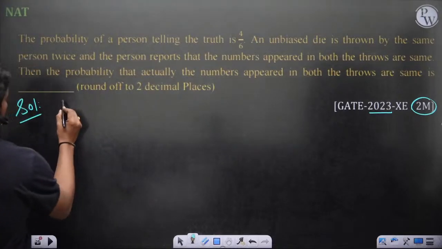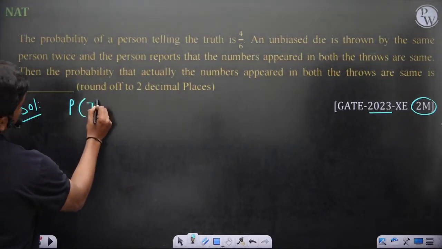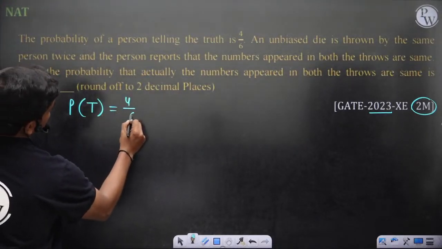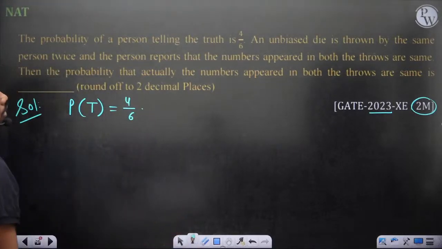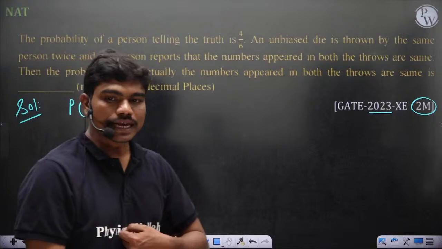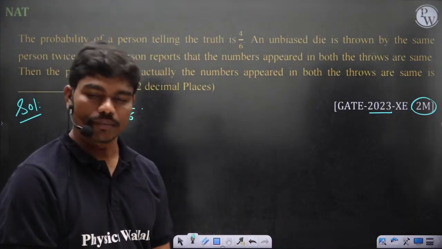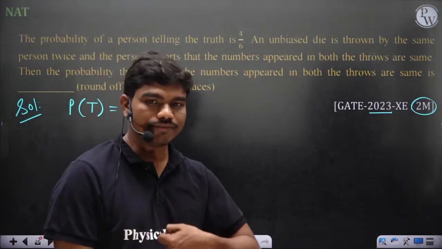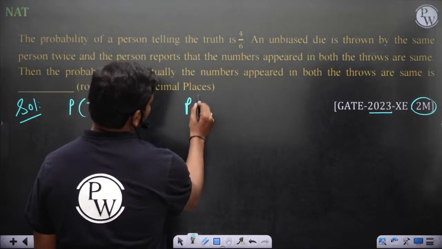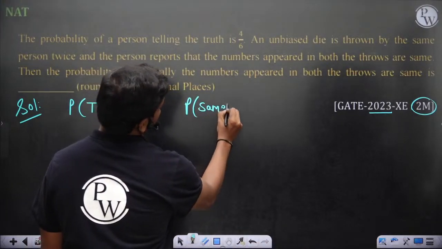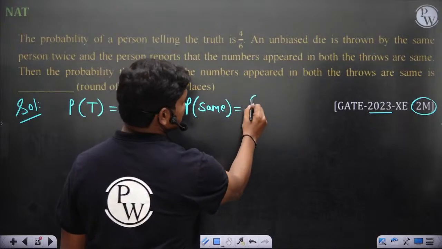First, probability of person speaking truth is 4/6. Now, an unbiased die is thrown twice. Yeah, Bayes theorem. Good. So if an unbiased die is thrown twice, what is the probability of getting the same number on both the dice? Nothing but 6/36, correct?